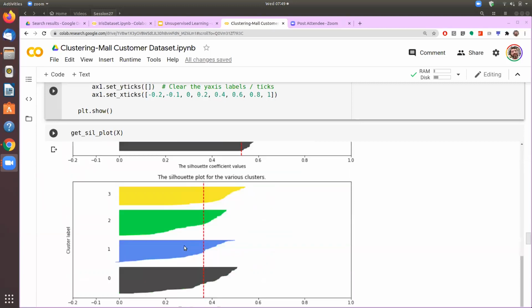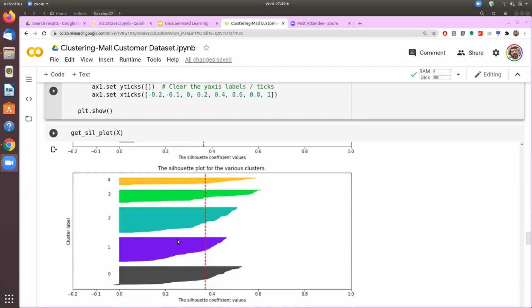When we come to 4, we see that all 4 are more or less symmetrical in distribution, and all 4 are crossing this vertical line. It means that all 4 clusters have been done well. And there is only a very small number, maybe just 2 or 3 records, which have been misclassified, and that too falls into a single cluster, cluster 1. So there are a few things going into the negative territory. So four clusters appear to be a good number to have. So 2 was good, 4 is good.